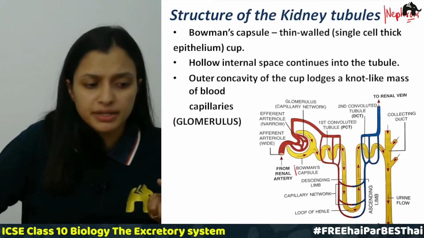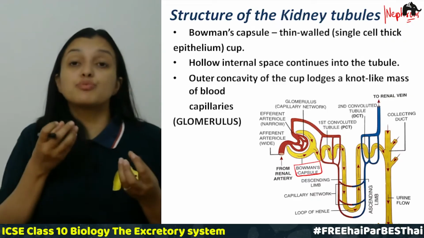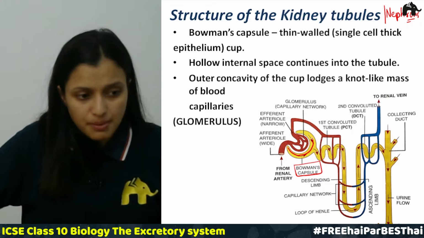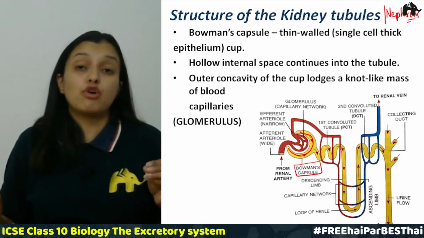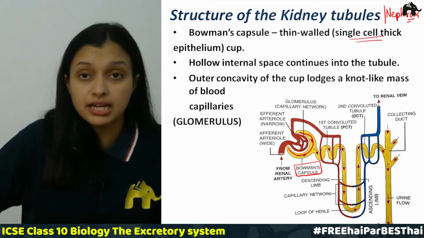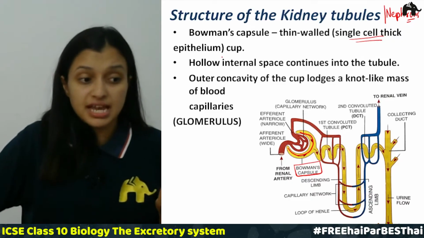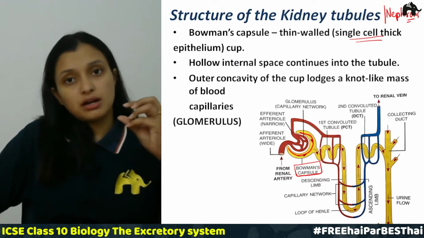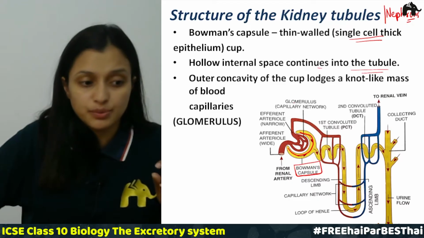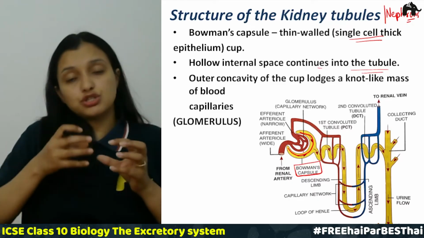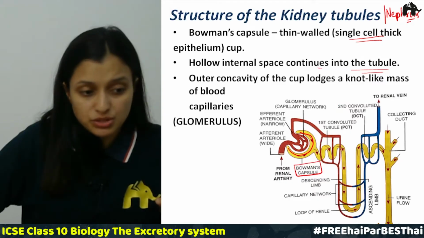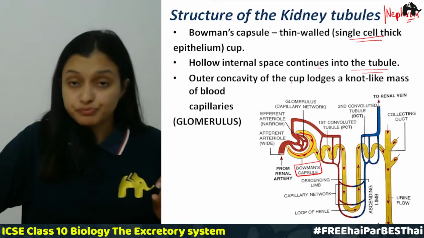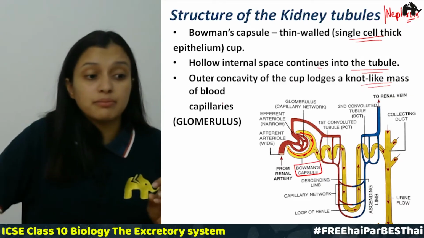The first part over here is the Bowman's capsule. This Bowman's capsule is basically a cup shaped structure. Can you see this structure? This is a cup shaped structure which has a very thin wall. The wall is single cell thick, a single cell epithelium. There is a hollow internal space which continues within the tubules. So the tubules are continued from this particular Bowman's capsule. The outer concavity of the cup has a knot-like mass of blood capillaries.